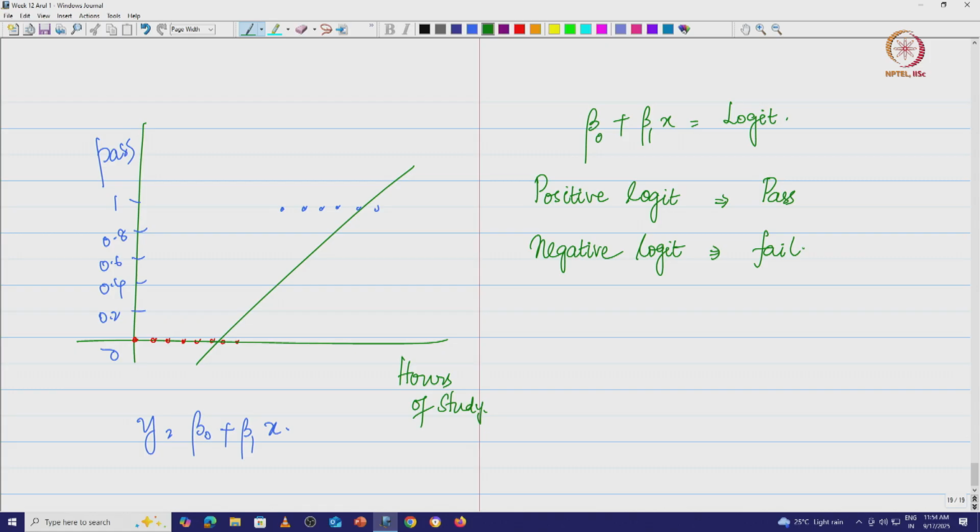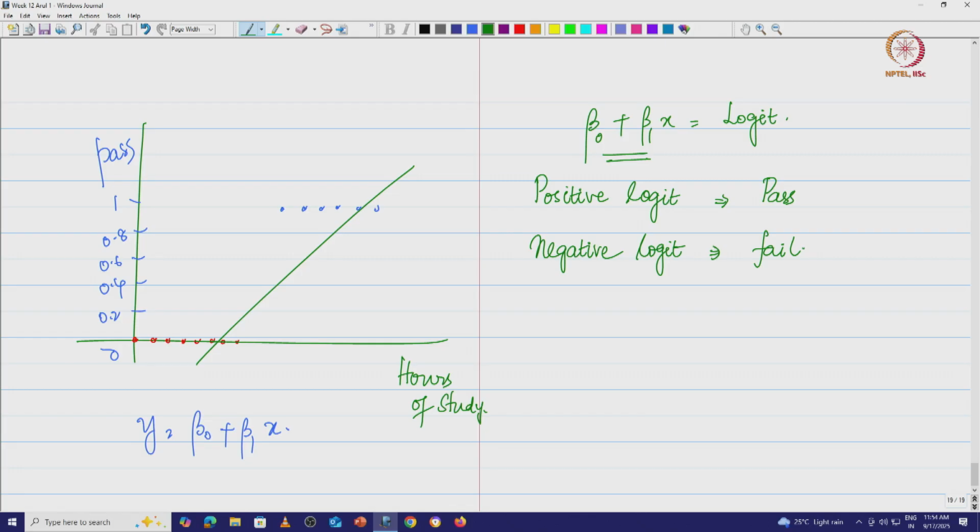Now the best part is this logit value is still a value on the line that we have; it is not a probability, because the line is going to be a real line and it is going to take all values between minus infinity and plus infinity. So we will not be able to do anything here.